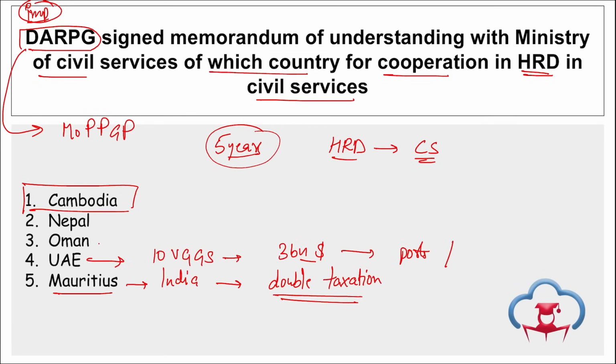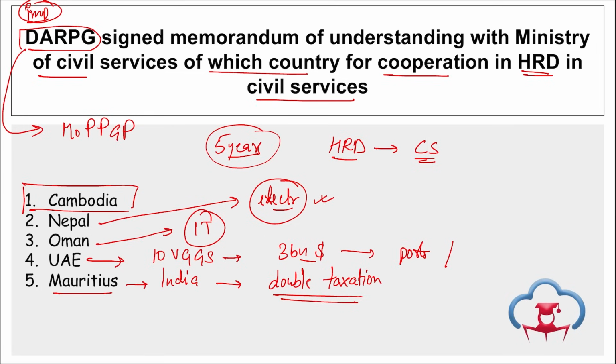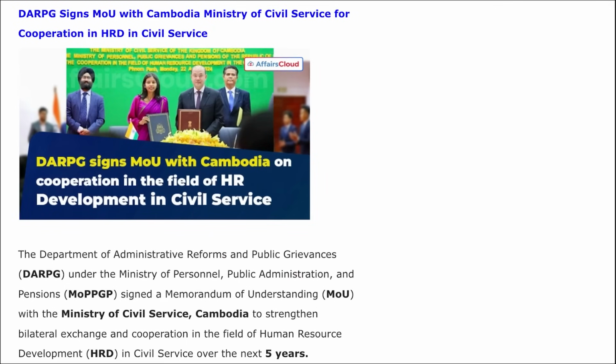Apart from this, friends, if we talk about India and Oman, they have signed a cooperation in the field of information and technology, right? And apart from this, India and Nepal: India has renewed the agreement to export electricity to Nepal. Correct? Take a note of this. So important question, I repeat: DARPG signed an MOU with Cambodia's Ministry of Civil Services for cooperation in HRD in civil services, and this will be for the next 5 years.